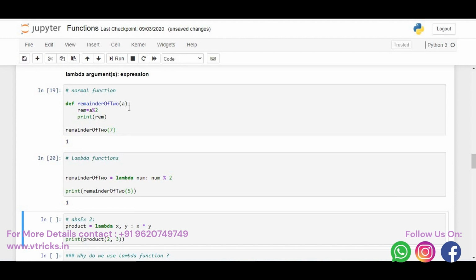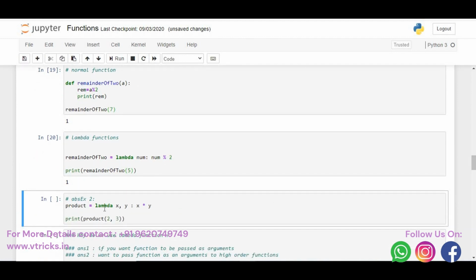Great. Can you give one more example for lambda function? Yes, I can. See, the syntax is lambda, then arguments, x comma y are the arguments, then the expression you want to do. I need to multiply x into y. The result will be given back to product.